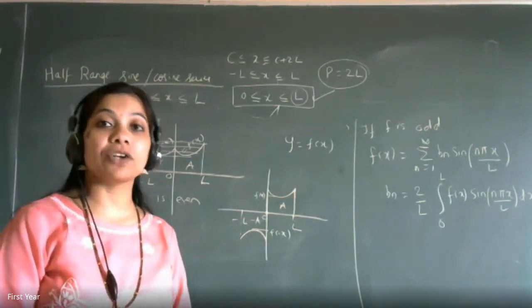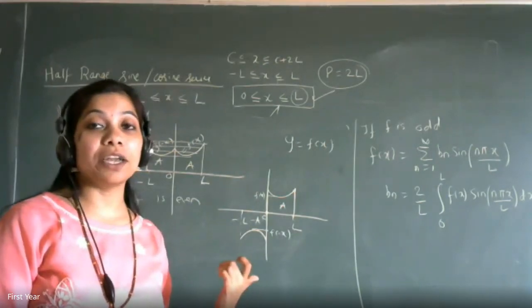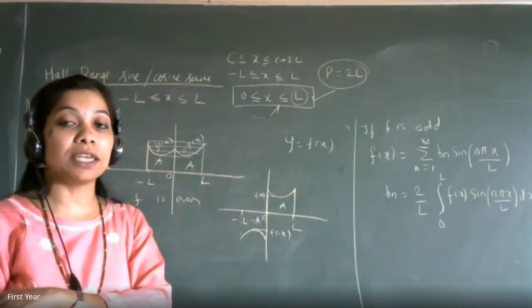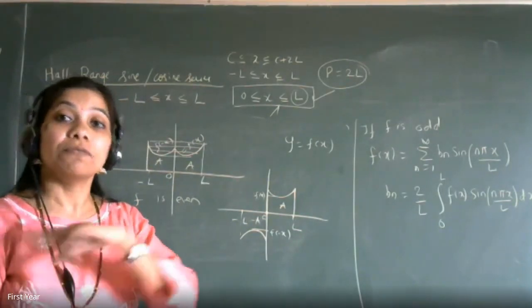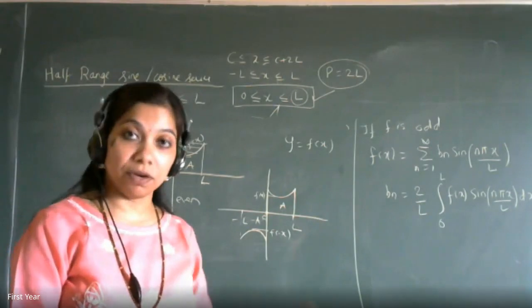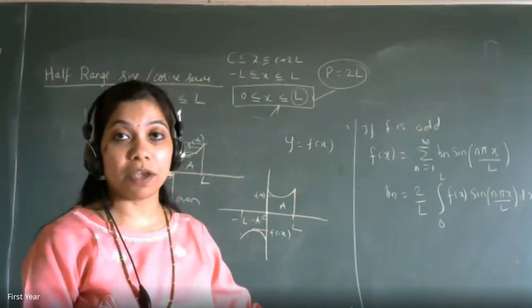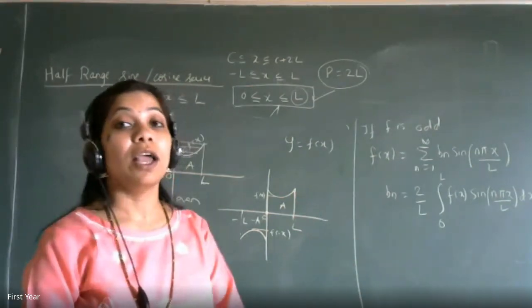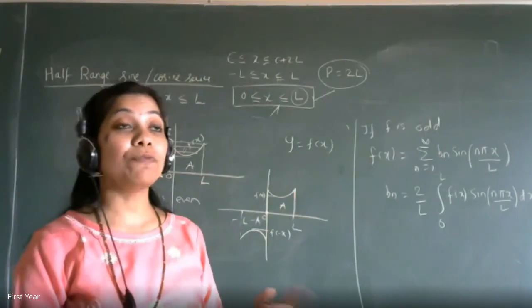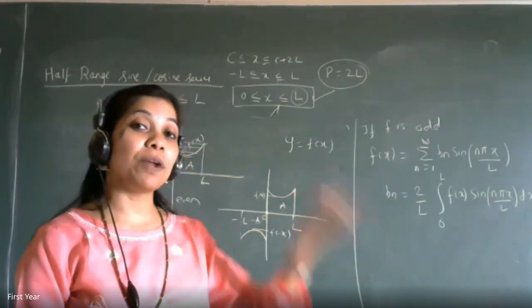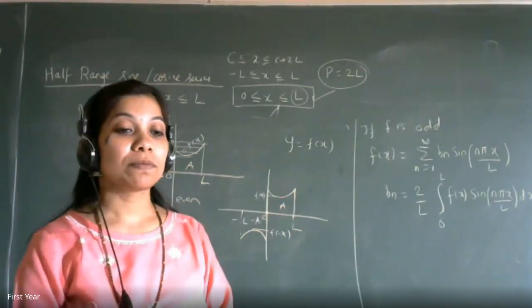So we are making the function even or odd. We are not writing the formula of a naught first to convert it to even or odd, and then back pressing the function f of x whether it is even or odd. First we are converting the given function f of x to even, and then obviously a naught and a n will be corresponding to whatever is the extended f of x, whether it is even or odd, and then writing the formula. Because coefficients are obtained for the function. It's not like the function is obtained for the coefficient, isn't it? Yes. Any other doubt?